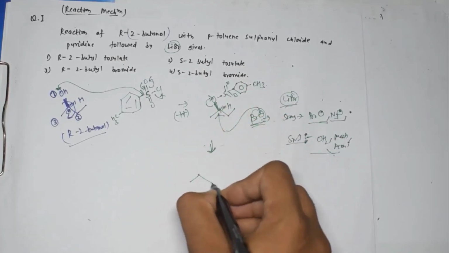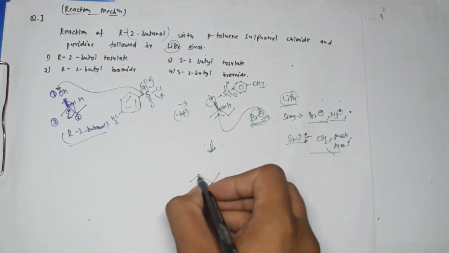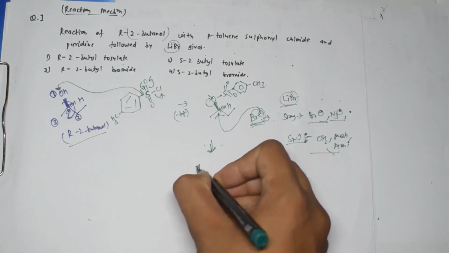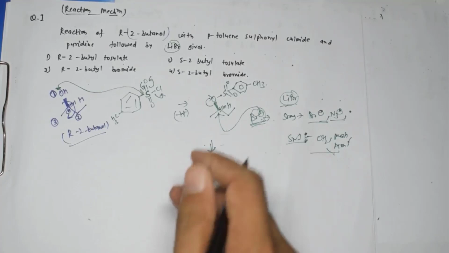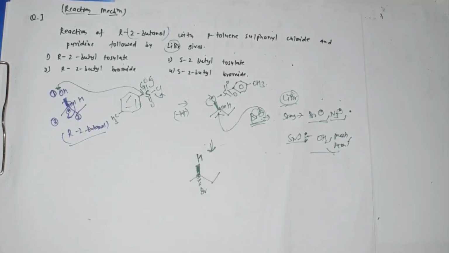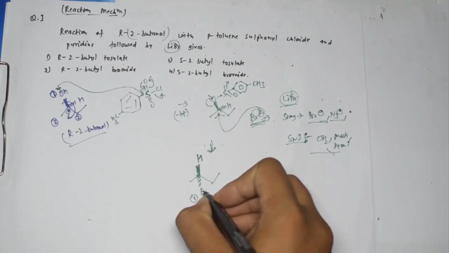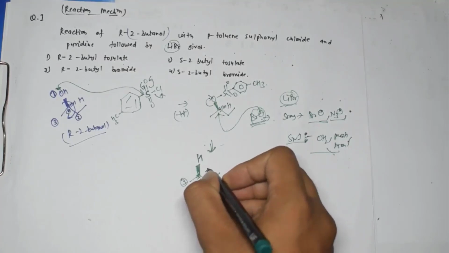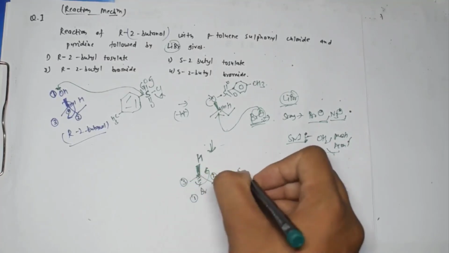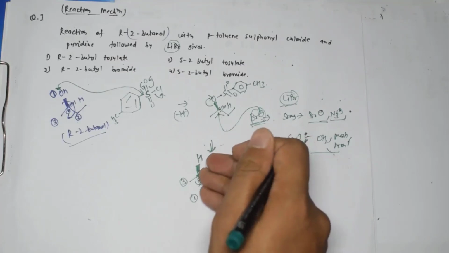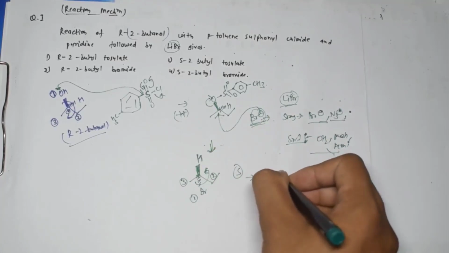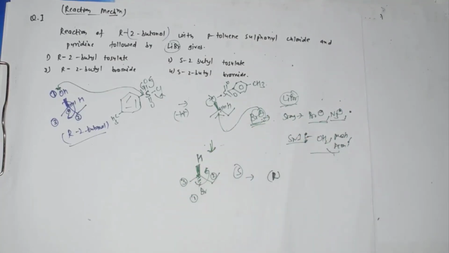So here what will happen is this Br minus will come below the plane, and the hydrogen will come above the plane. Now if I try to assign the stereochemistry over here, let's see what the configuration will be. Priority one will be given to this Br, second to this one, and third to this one. So now here it is what? It is S, right? Because the least priority group, hydrogen, is above the plane. That should be below the plane. This is S, so this will get converted into R.